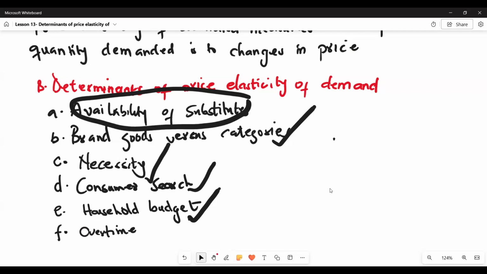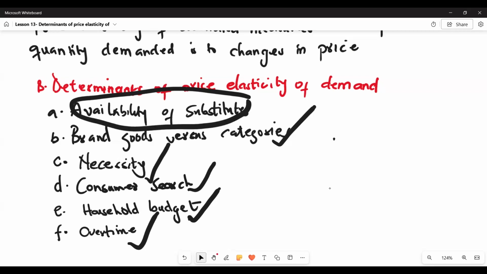Now, the final factor that affects price elasticity of demand is time. Demand gets more elastic over time. On any day, many of your decisions about what you want to purchase are difficult to change. But if you give yourself enough time, you might be able to change the decisions that you make. So if you're considering what we call in economics short-term and long-term, a short term can be any period. For example, let's say in this case, a short term is maybe 1 day.